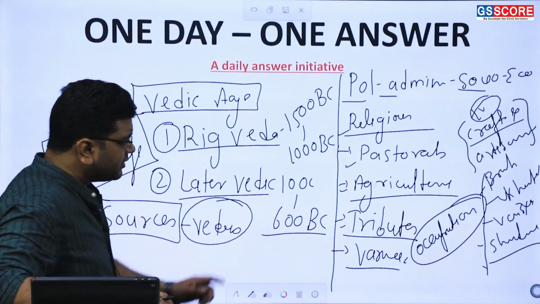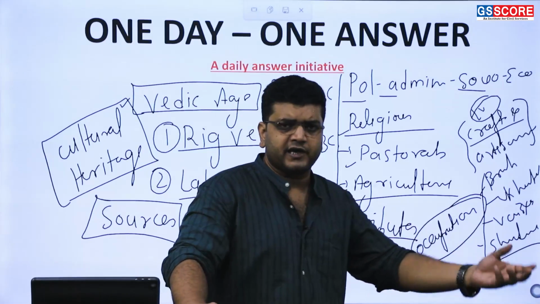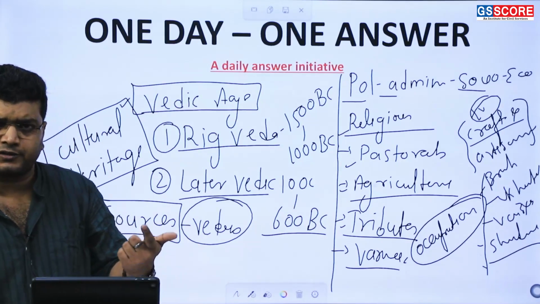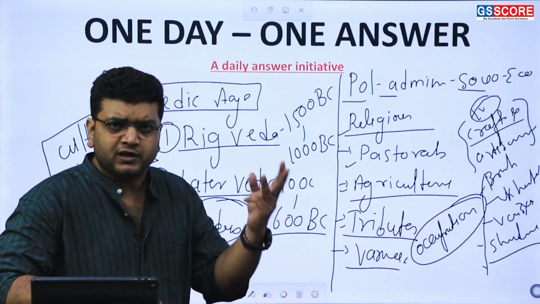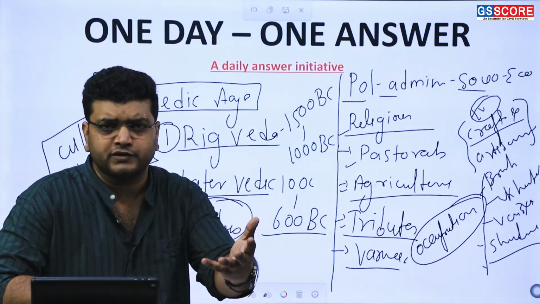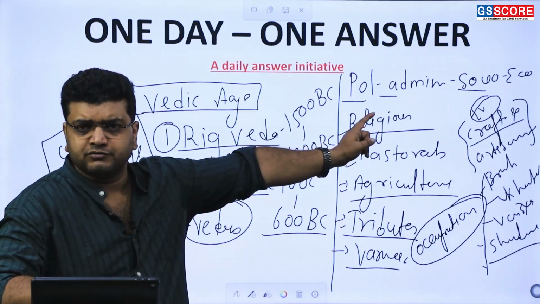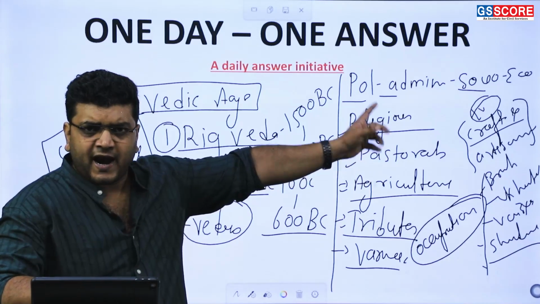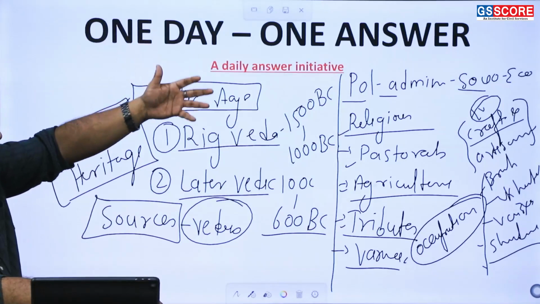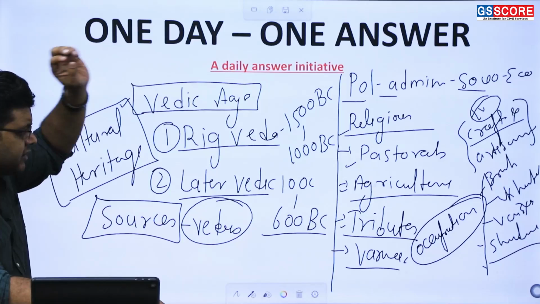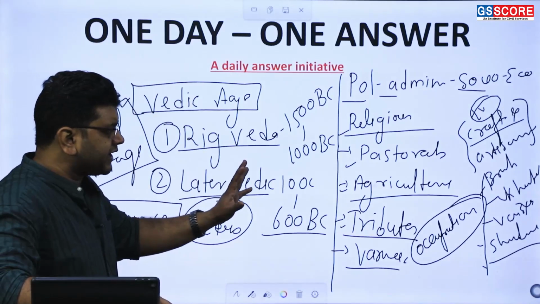Of course, with the change in the later Vedic age, the economy also changed because of surplus production, good agricultural production, new territorial expansion and the discovery of iron. So of course there will be metal works. That led to the rise of the craft and artisan classes in the later Vedic age. And this created a different kind of organization. We will see that in the part of the question itself. When we talk about the question, this is the conceptual understanding of the Vedic age, which has been divided, and its basic nature.